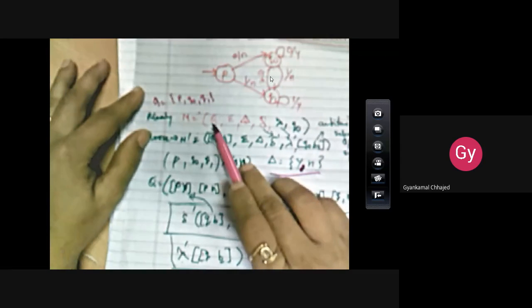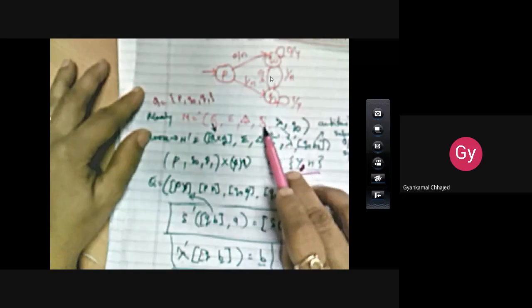So where are the changes? First is in the state, second is in delta, so delta dash, lambda dash, and the input state is a combination of input state, it is a must, and out of any output symbol, one should be arbitrarily selected. So these four things, if you can define, then we can say that we have converted Mealy to Moore machine. Now how to convert this?